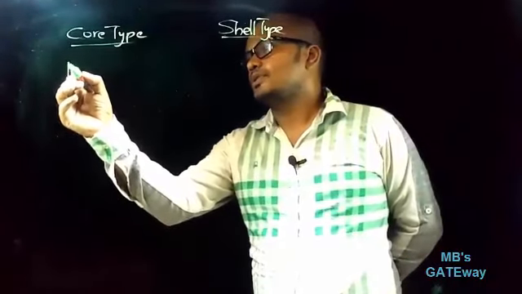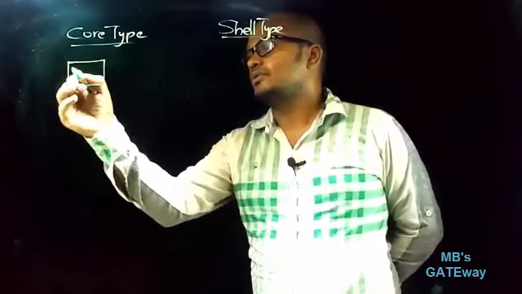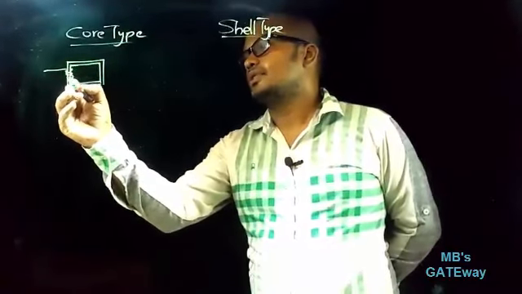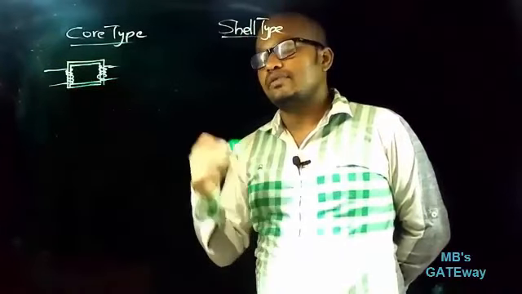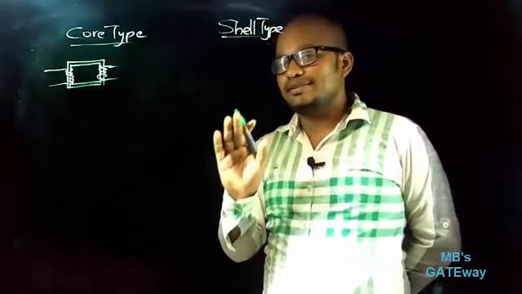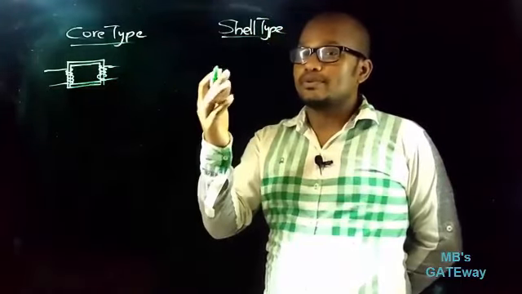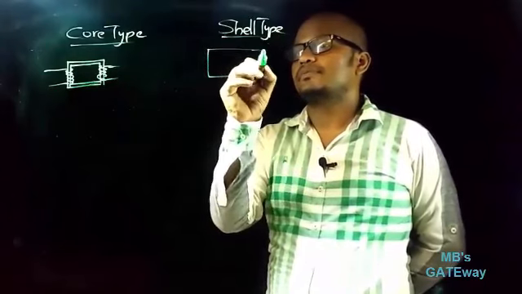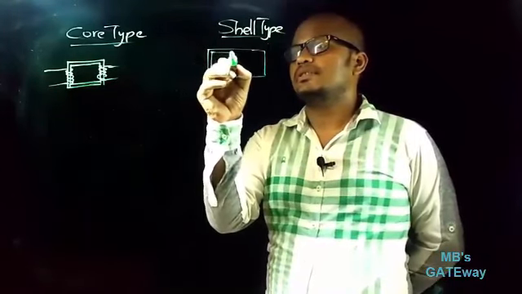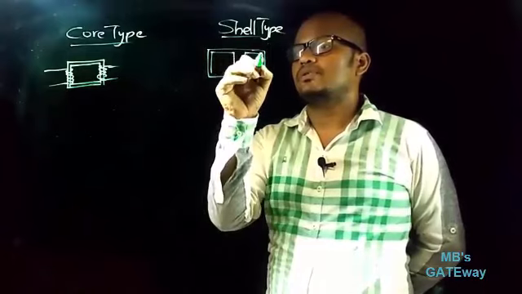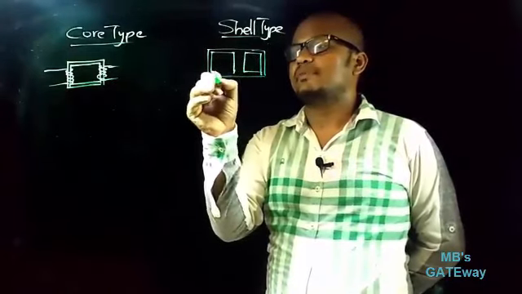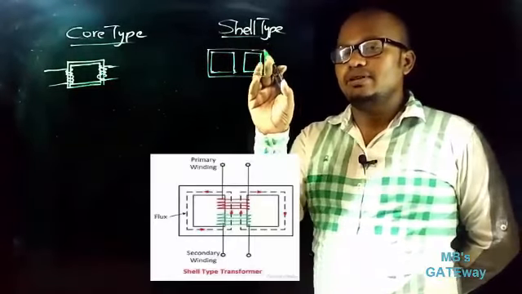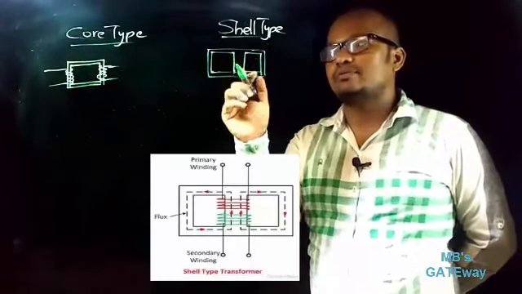So suppose this is the transformer core and the winding surrounds the core. Let us suppose this is the winding. Whereas in case of shell type of transformer, in simple terms, the core surrounds the winding. Suppose this is the transformer core of the shell type transformer, and in this case the winding will appear to be surrounded by the transformer core.